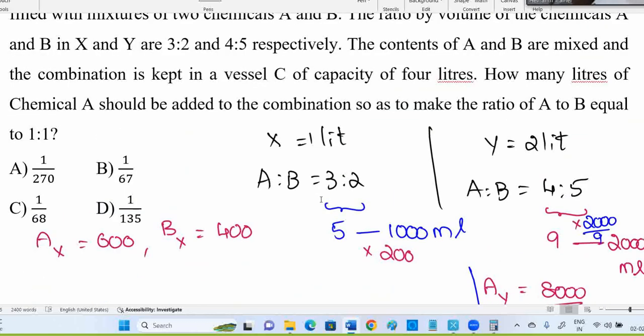Okay. Is it now? Options I'll show. You want to convert that, that's what you read in the question also. Last line, what are they asking? How many liters of chemical A should be added to the combination? Now the combination is 67 and 68. In that combination, how much chemical A should be added to make the ratio 1 is to 1? You need to maintain that as 1 is to 1. Now how much A should be added? After all this, we may end with a wrong answer also, because all options are a bit relevant.